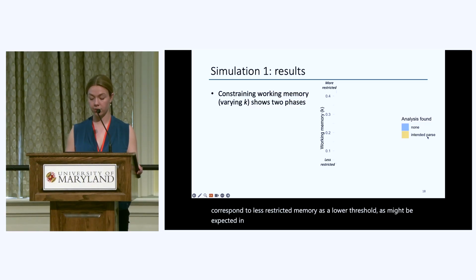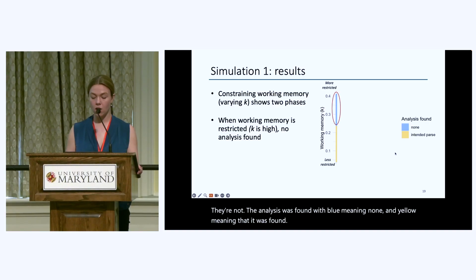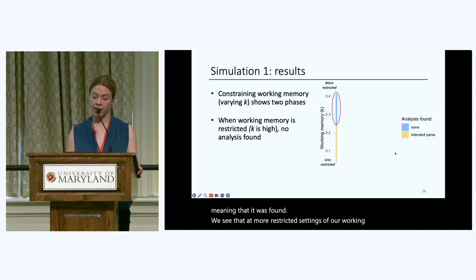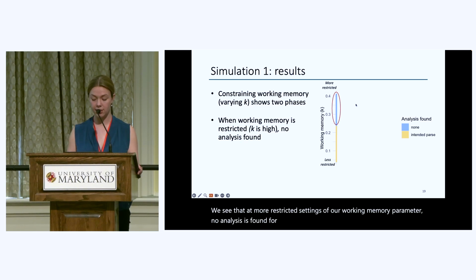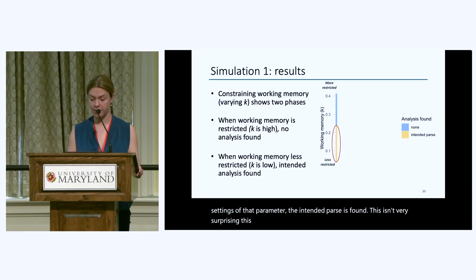We have two colored regions here, which indicate whether or not the analysis was found, with blue meaning none, and yellow meaning that it was found. We see that at more restricted settings of our working memory parameter, no analysis is found for the ambiguous test sentence. But at less restrictive settings of that parameter, the intended parse is found. This isn't very surprising. This is what we would expect.